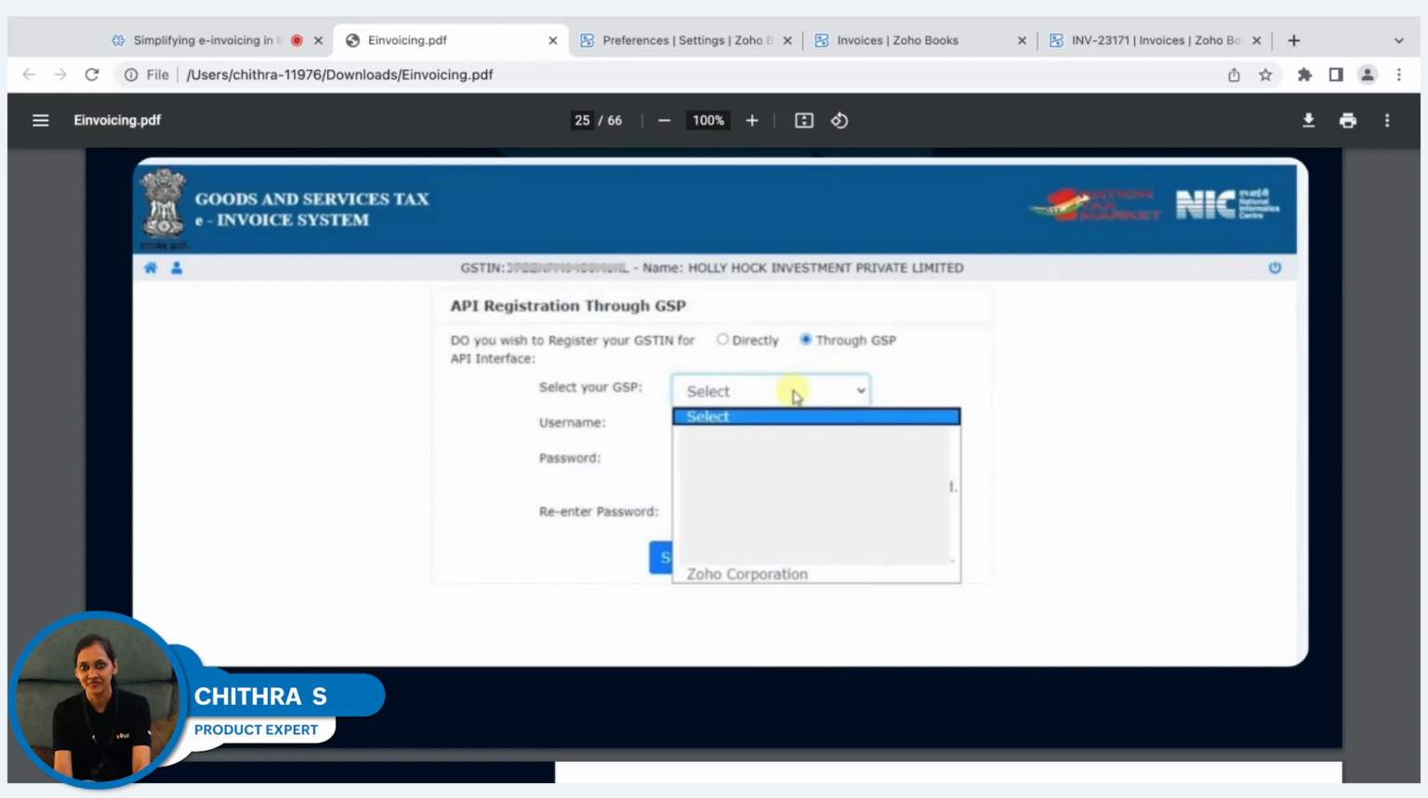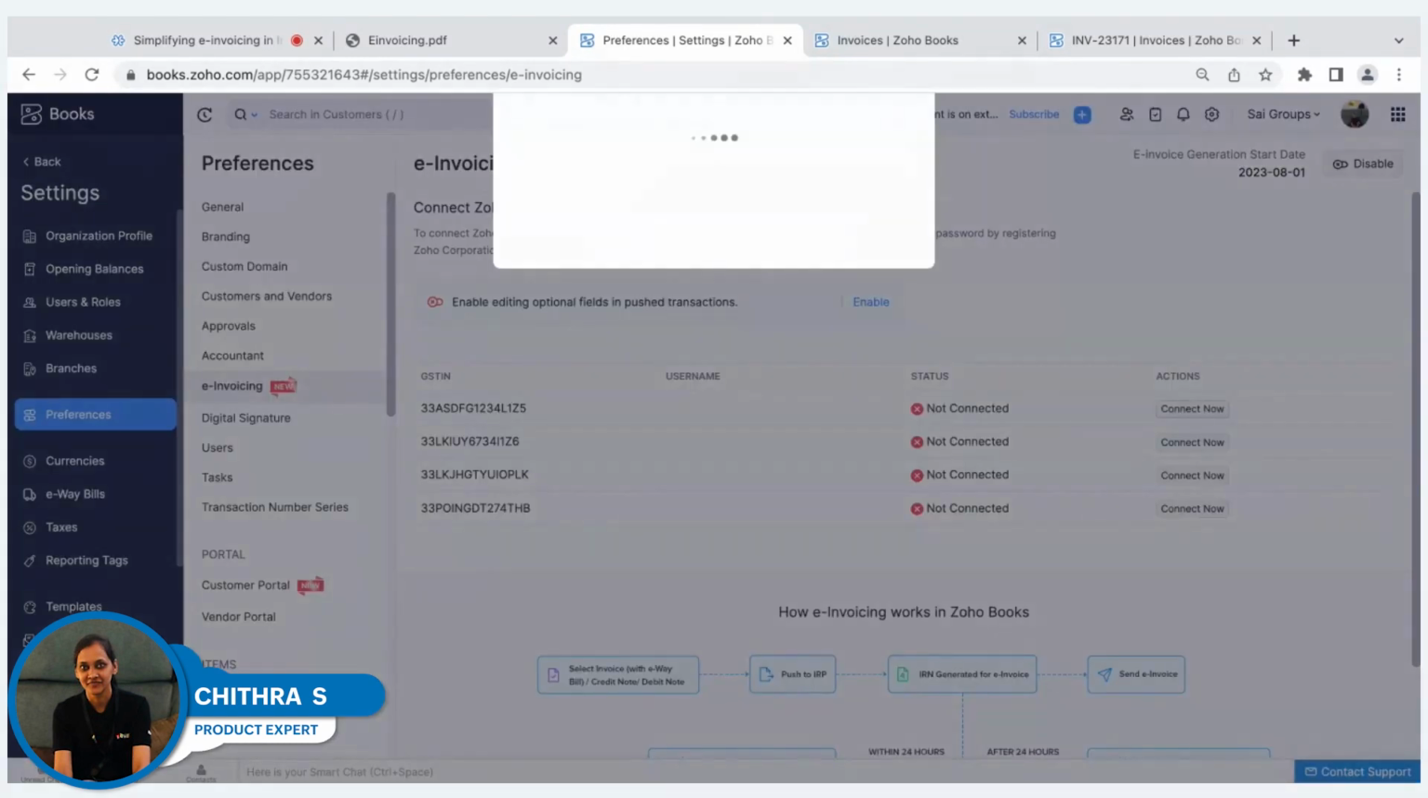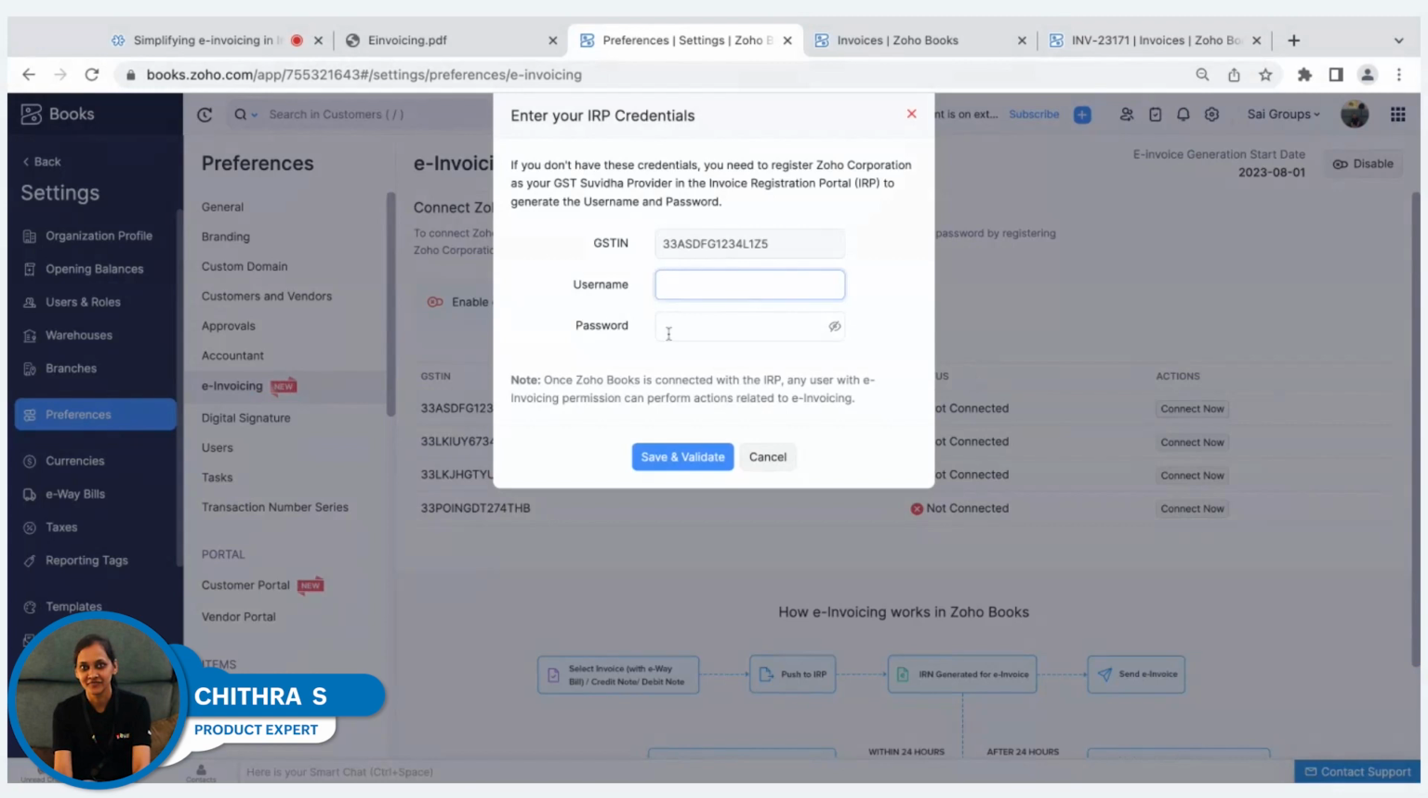Once you're done with this, you need to once again come back to Zoho Books. In Zoho Books, against your respective GSTIN number, you'll have an option called Connect Now. You need to click on this Connect Now button, and enter the same username and password which we entered just now. Enter the same username and password and click on Save and Validate.